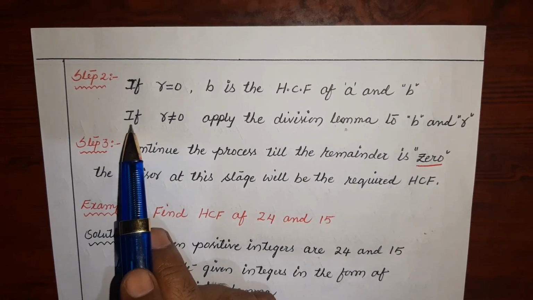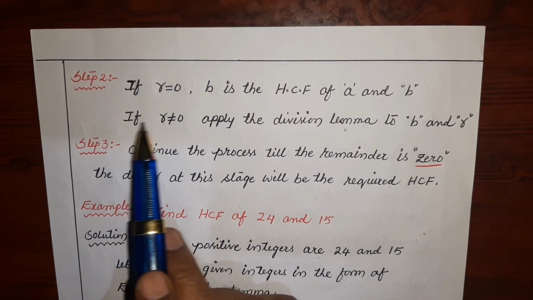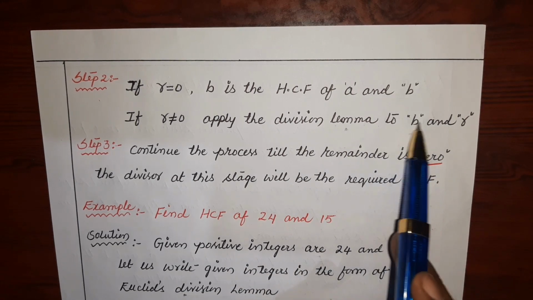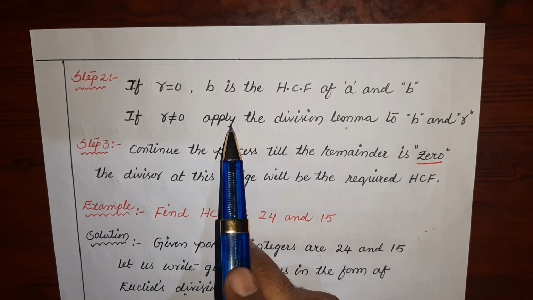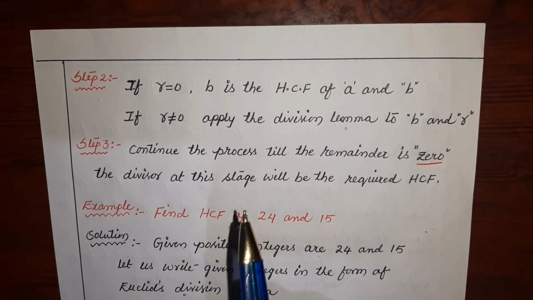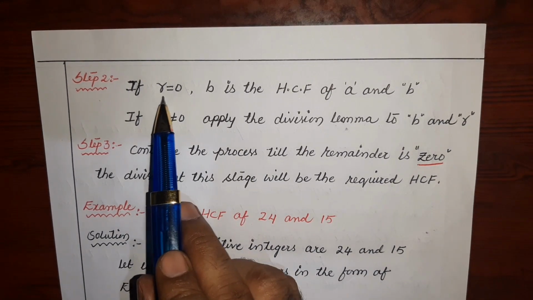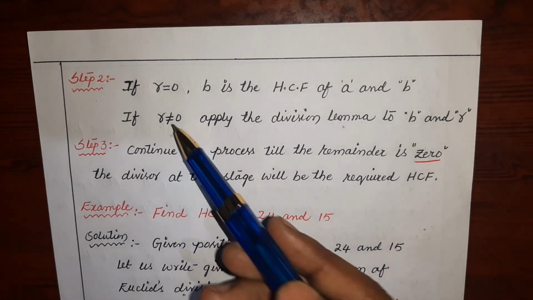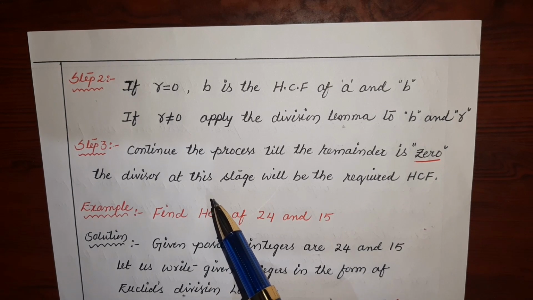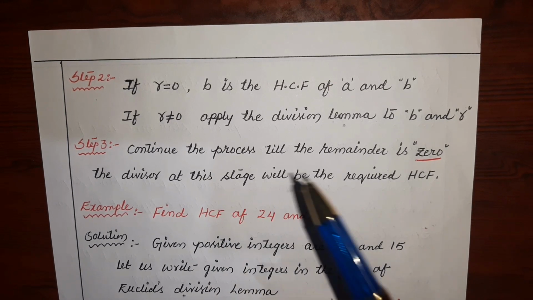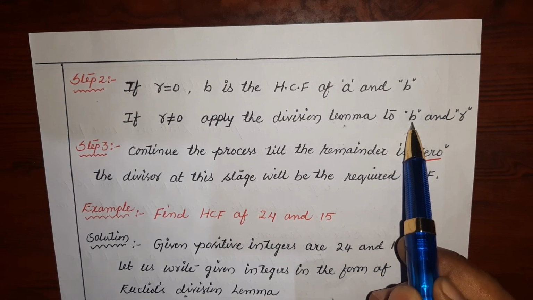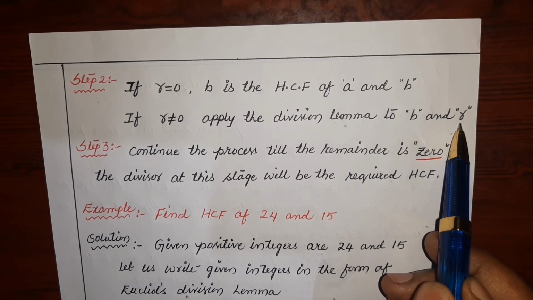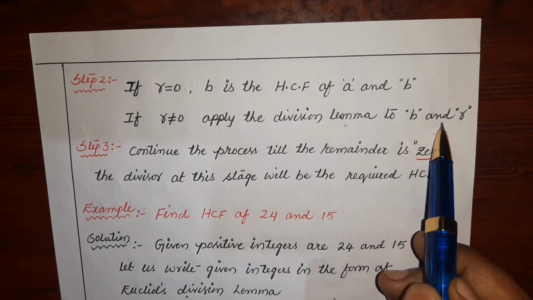ओके. And if it happens that r is not equal to 0, apply the division lemma to b and r. This point is very much important. It is not necessary that in the first step you get remainder equal to 0. Sometimes it happens that you will get r is not equal to 0. Then what we have to do here? We have to consider the divisor and remainder as the dividend and the divisor. We will try to understand this concept with an example.